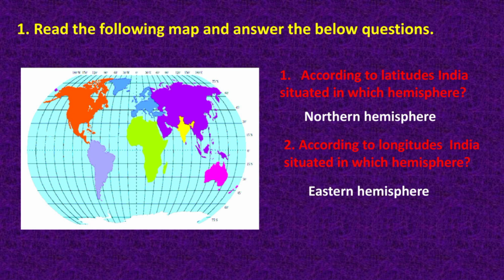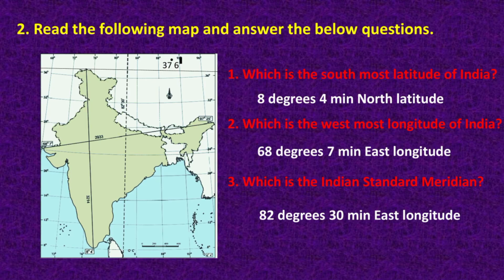Second question is, according to longitudes, India is situated in which hemisphere? Once again, I will repeat the question. According to longitudes, India is situated in which hemisphere? Answer is Eastern hemisphere. All of you observe the India map carefully. Here, read the following map and answer the below questions.